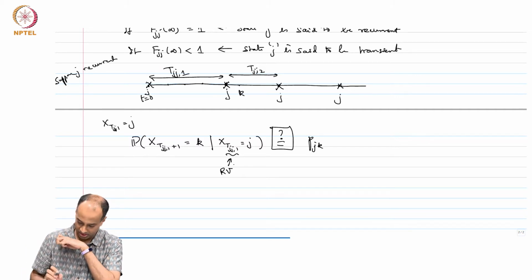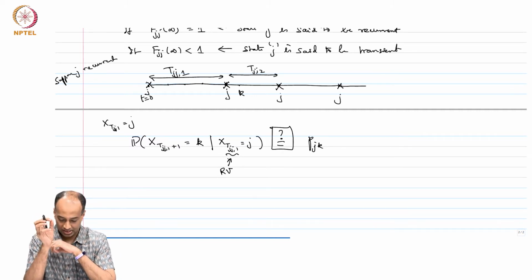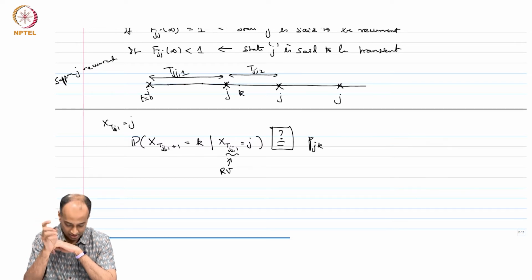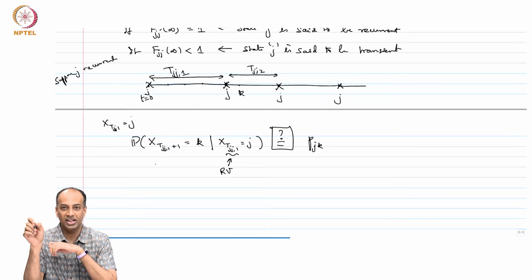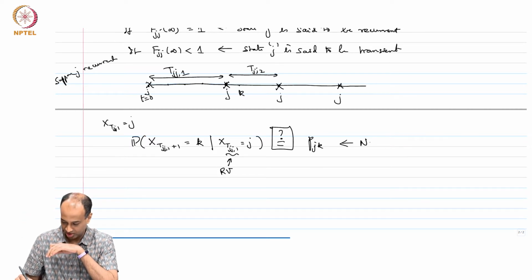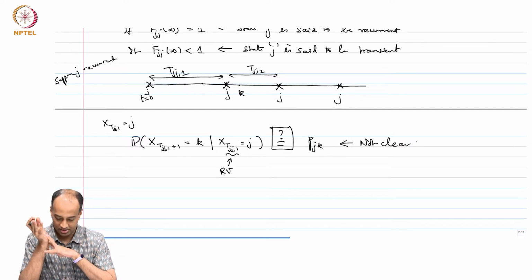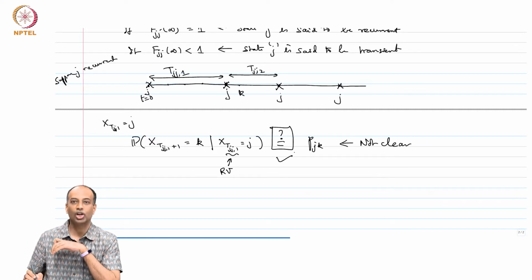So, what you are looking at is some sort of a transition probability from j to k, where the index is no longer a deterministic n. This is not like P(X_{n+1} = k given X_n = j). Here the n itself is T_jj, which is a random variable, correct. So, it is not clear at all, at least it requires a proof that this is the case. It turns out that this is true, it turns out that this is correct, but it is not clear immediately.